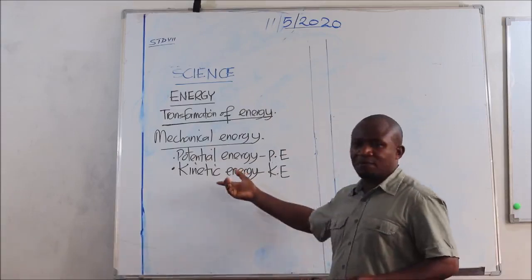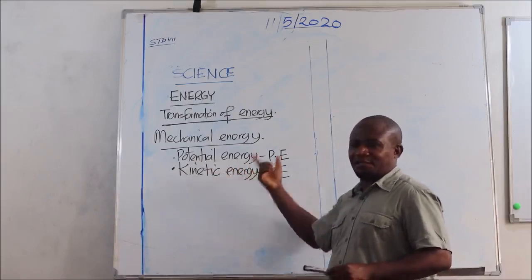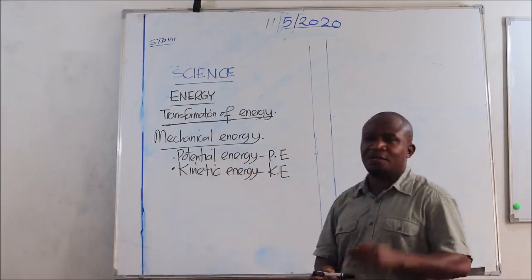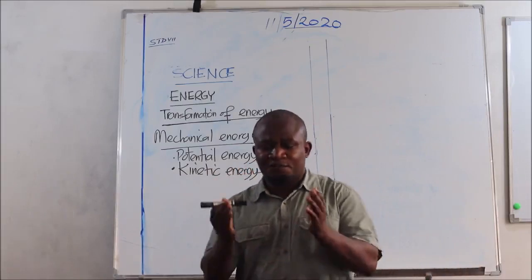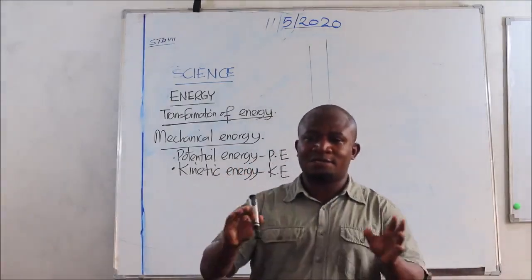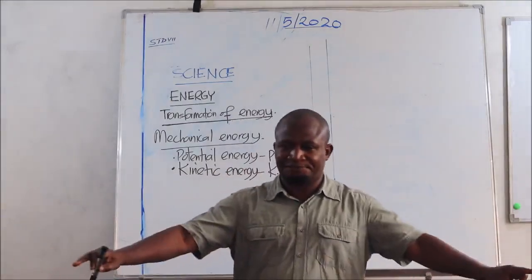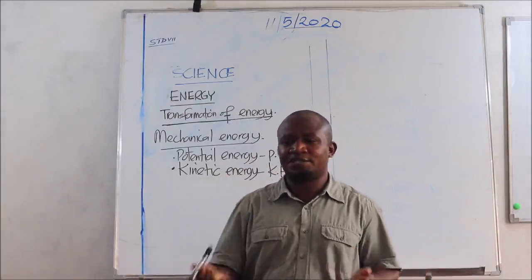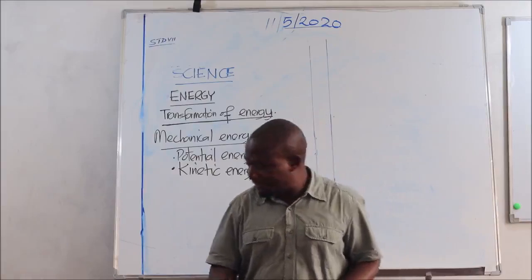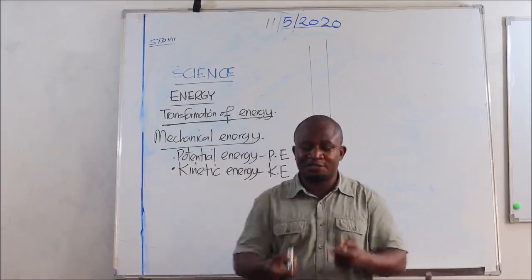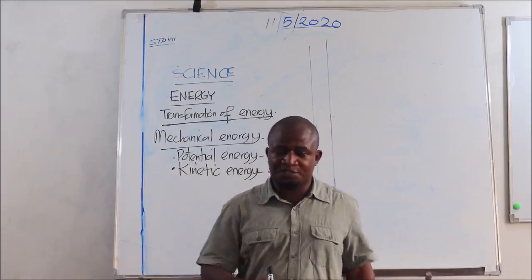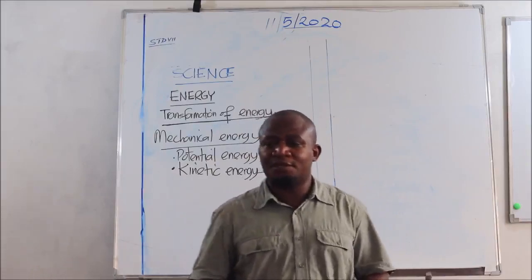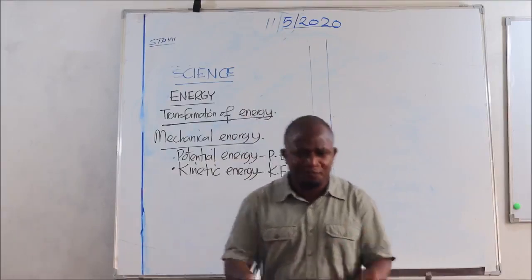Now the second type, kinetic energy, on the other side, means the kind of energy that a body has when it is in motion. Any moving body possesses kinetic energy. So if I stand here and make steps forward, 2 steps or 1 or 3, then I'm possessing kinetic energy because I'm moving.